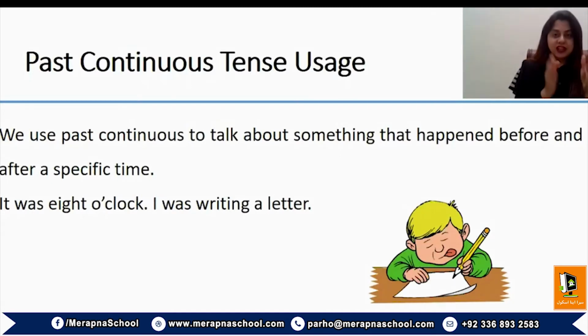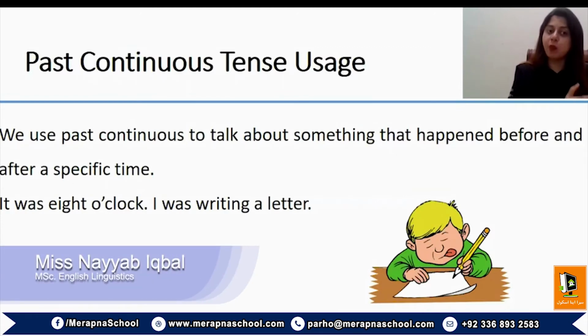You mention the time in the past, and then the action that was happening in the past. There is a difference between I wrote a letter and I was writing a letter. I wrote a letter is an action completed in the past, and when you say I was writing a letter, you're referring to its continuity at a specific point in time.